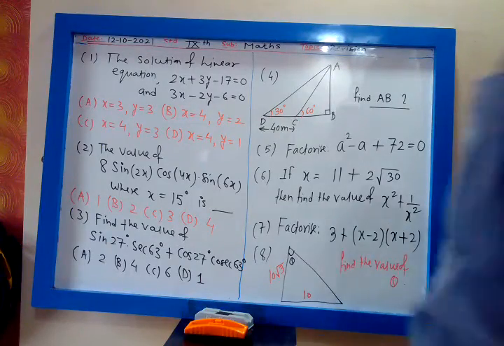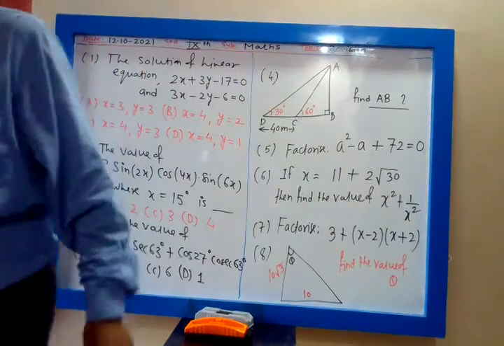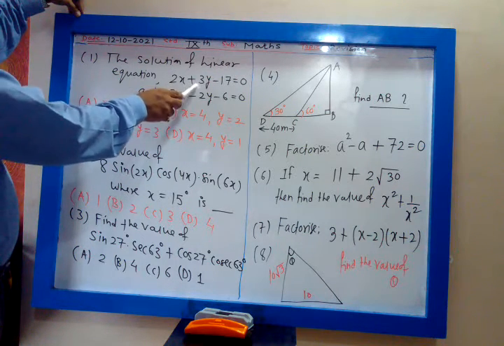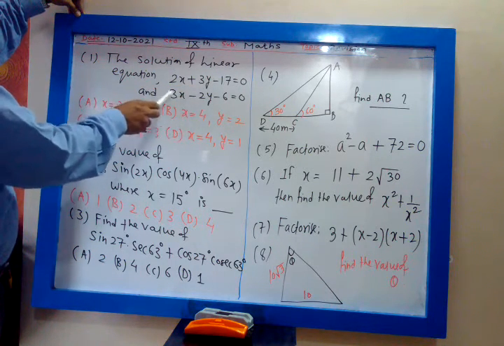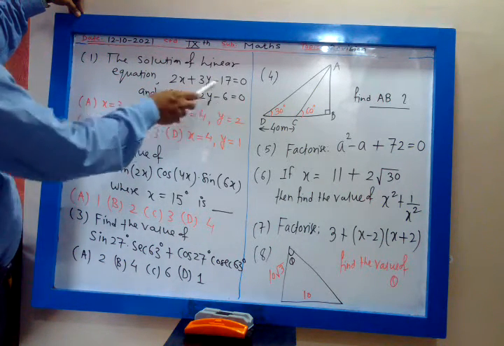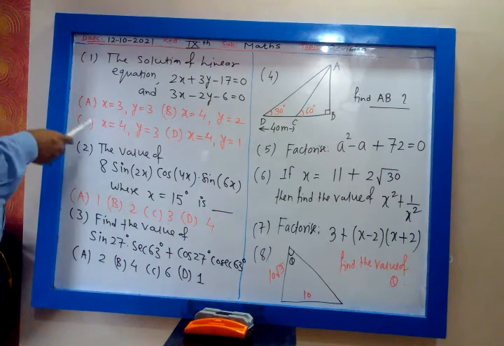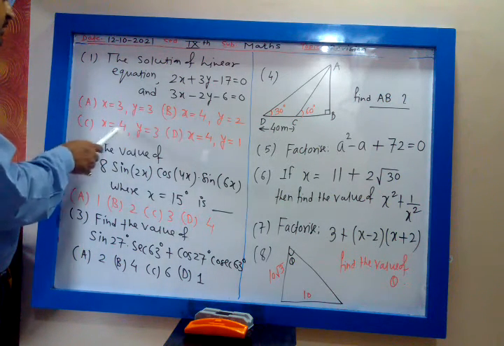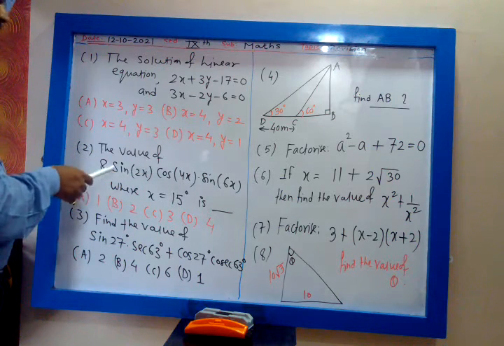Let me read all the questions. First question: the solution of the linear equations 2x + 3y - 17 = 0 and 3x - 2y - 6 = 0 is: option A, x is 3, y is 3; B, x is 4, y is 2; C, x is 4, y is 3; D, x is 4, y is 1.